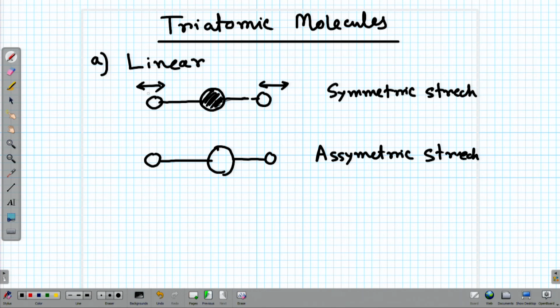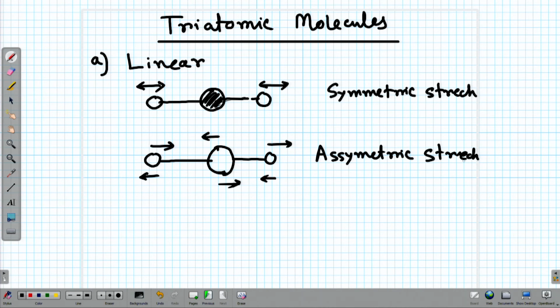In asymmetric stretch, we can have this atom and this atom going in this direction, whereas the central atom is going in that direction, and in the next cycle, this one will go into that direction, whereas these ones will be coming into that direction, and overall the CM, that is the center of mass of the molecule, stays stationary. So, this is called the symmetric stretch and the antisymmetric stretch of a linear triatomic molecule.